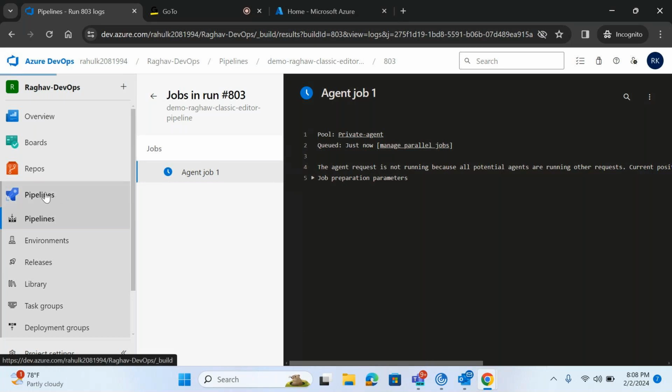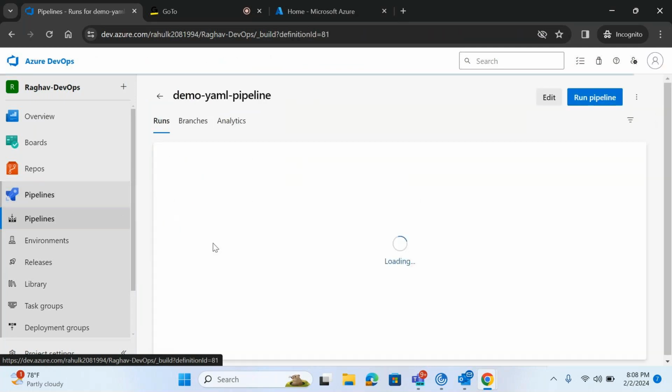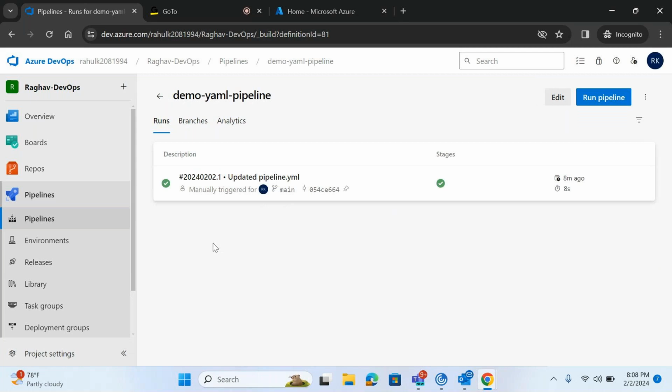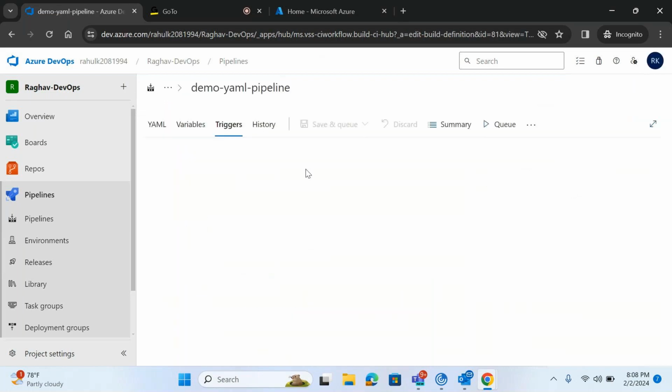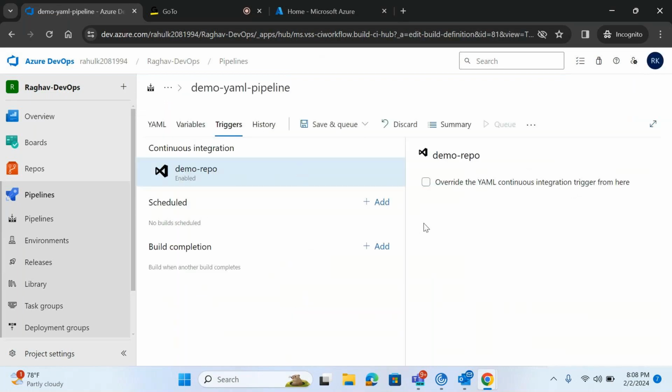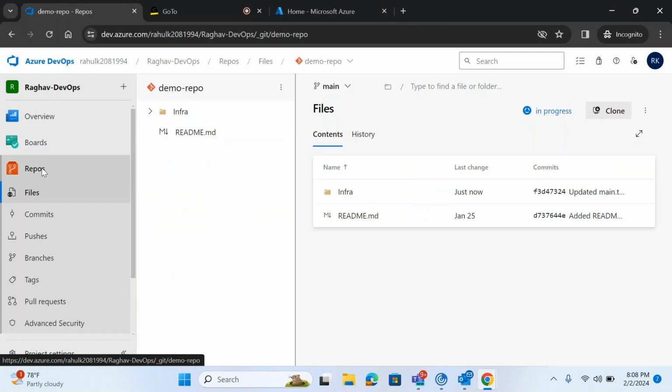We'll enable continuous integration for our YAML-based pipeline, and see what is happening, because our YAML-based pipeline is using a Microsoft-hosted agent. So I'll edit this pipeline and go to the trigger. I've enabled this, and I'm saving it. Now I have enabled continuous integration for my YAML-based pipeline.